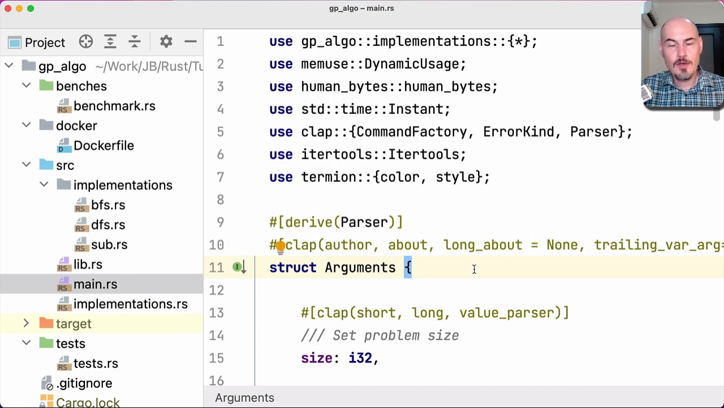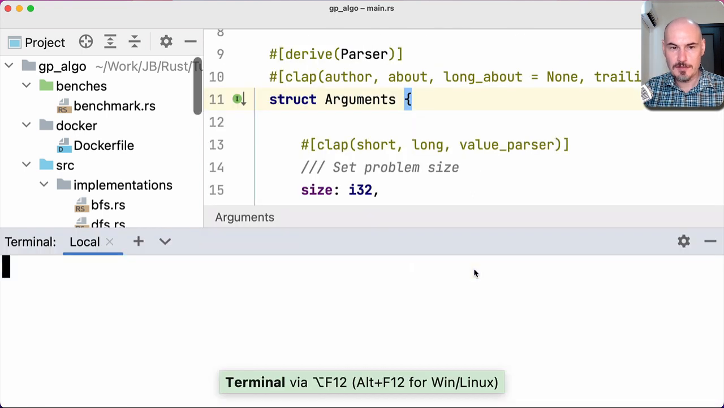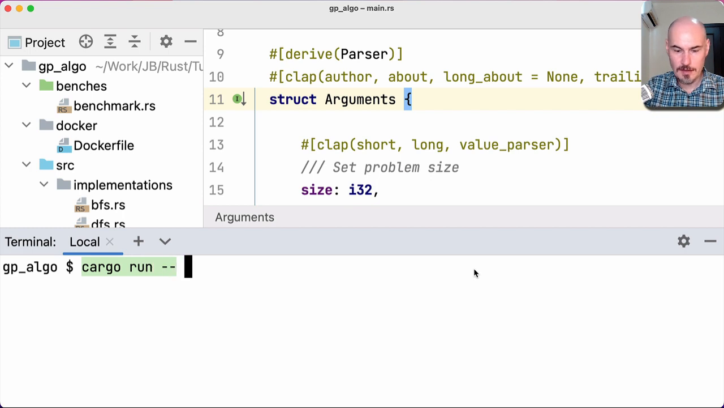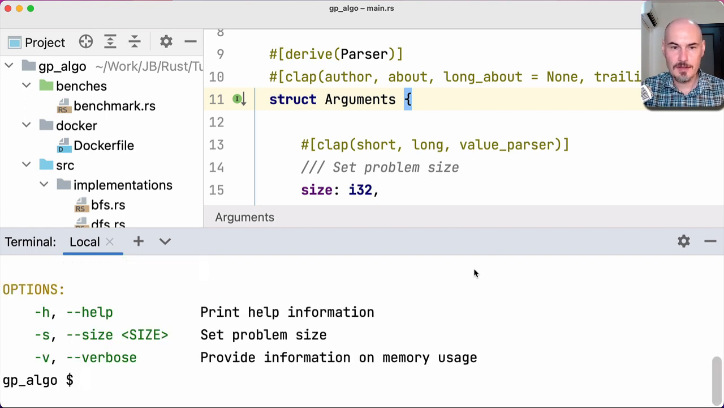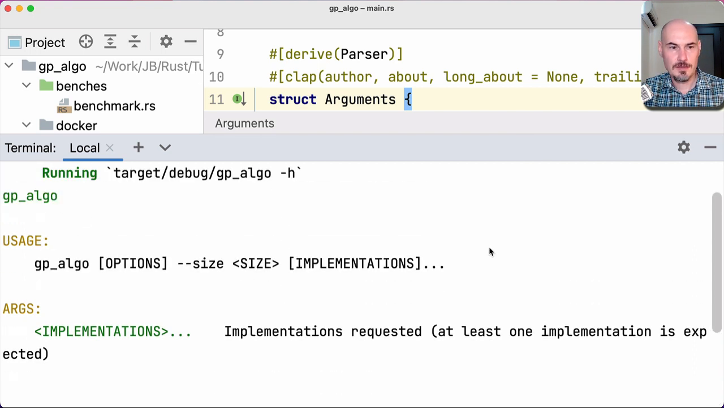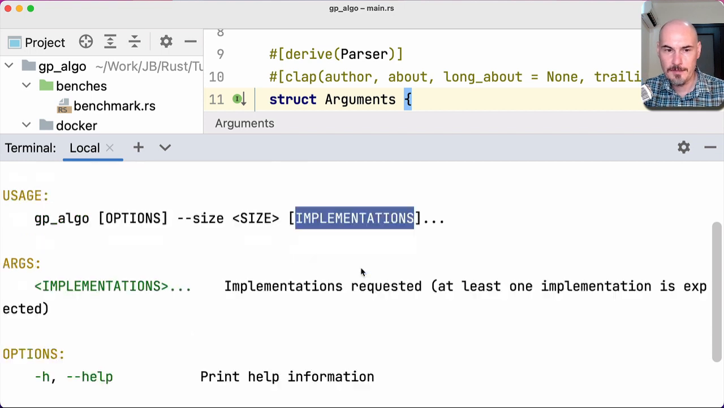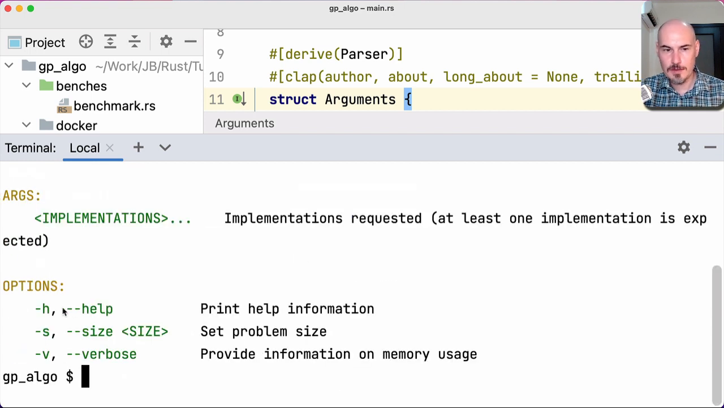So how can we use it? One simple way is as follows. Let's run terminal. And in this terminal, we can run cargo run, and then this program with help argument. This was generated for us by the CLAP library. Okay, and there is a help screen, and we can use it. Okay, let's look. This is our usage. We can provide size of the problem here. We can also provide list of implementations, one or another, and several flags. We've used this one, and then it can be verbose.